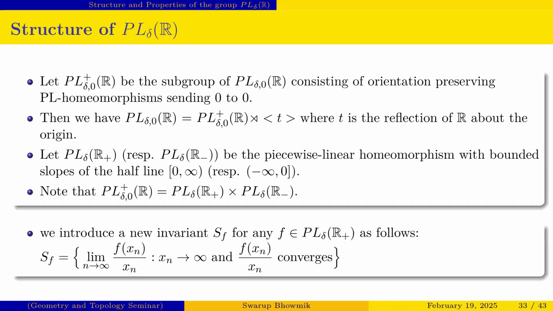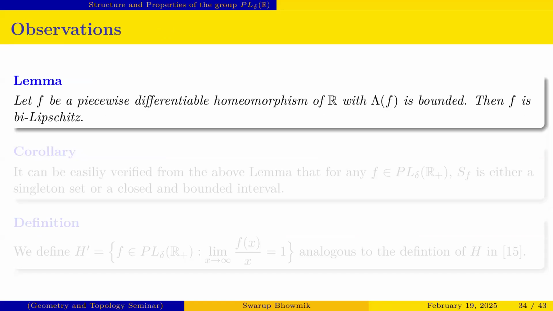And then we similarly introduce the invariant S(f), like S(g) in the previous chapter. If we define it in that way, then we can also get some interesting results for the case PL-delta(R) also. S(f) is the limit set of f(xn)/xn such that xn tends to infinity and f(xn)/xn converges. Then we see that if f is a piecewise linear, piecewise differentiable homeomorphism of R such that the slopes of f are bounded, then f is bi-Lipschitz.